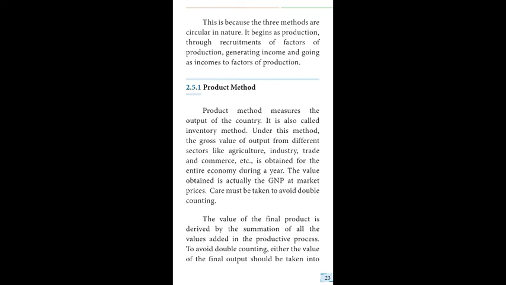It is also called the inventory method. Under this method, the gross value of output from different sectors like agriculture, industry, trade and commerce, etc. is obtained for the entire economy during a year. The value obtained is actually the GNP at market prices. Care must be taken to avoid double counting.